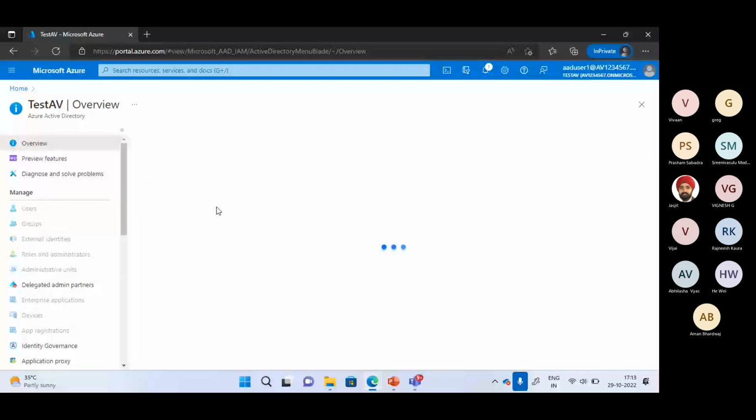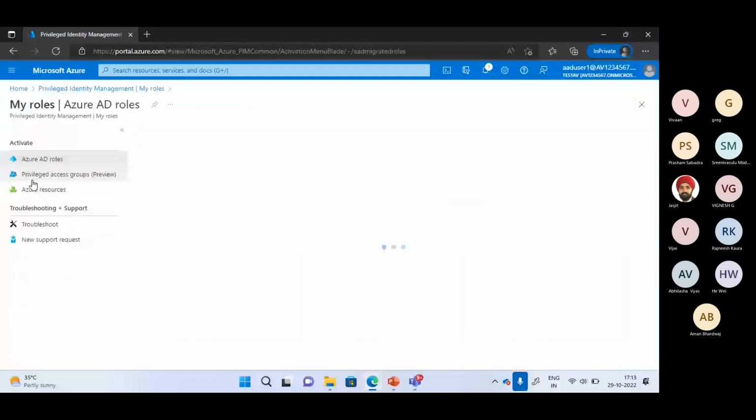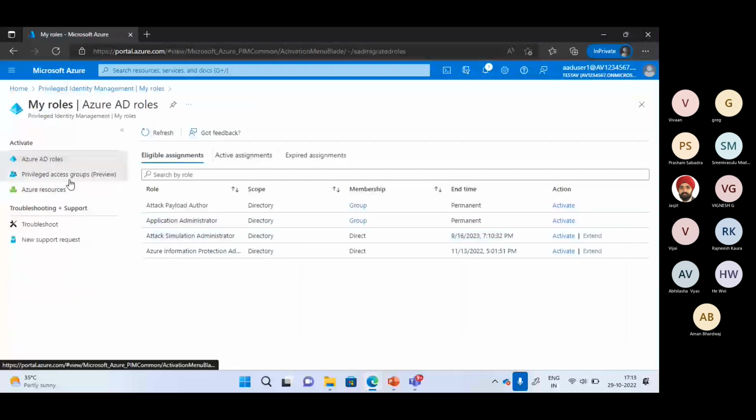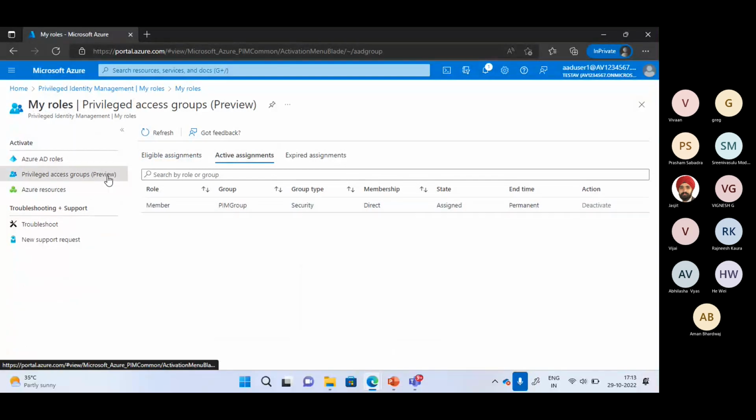I can check my roles and permissions also. It's taking a little time. Whatever roles are assigned to this particular user, I can see all those roles. And I can also go to the privileged access groups and see what active assignments I have from the privileged access group. So here, this user, AA user 1, is a member of the privileged access group, and it is an active assignment. So I can see the information related to specific users, what permissions that user has, and what roles this user can manage and work on. So these are a few important tasks which we need to understand related to PIM.